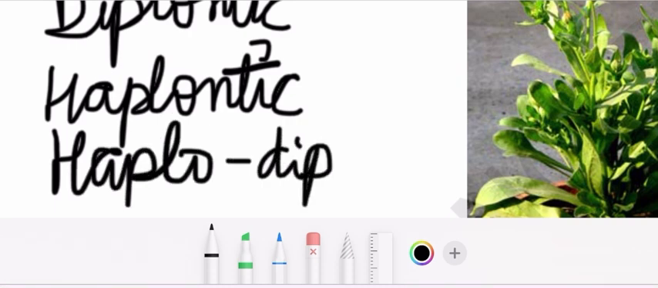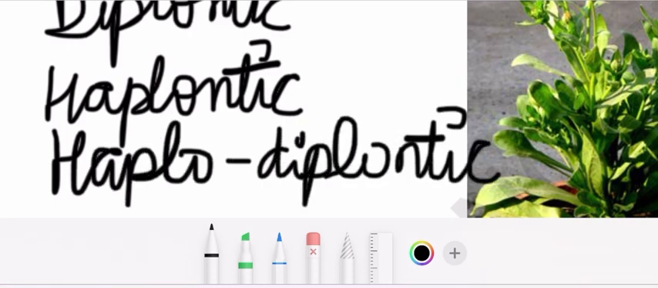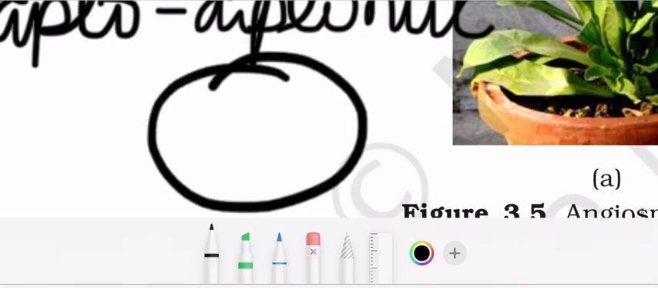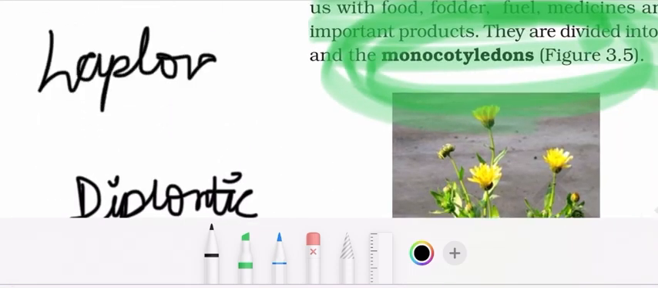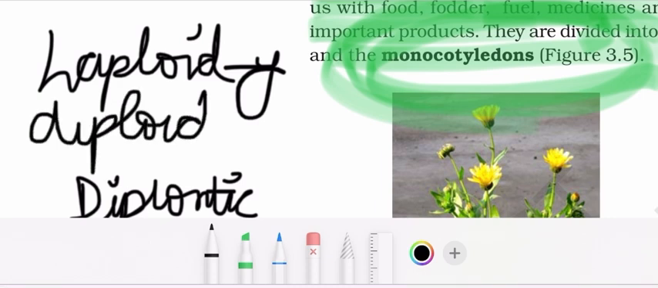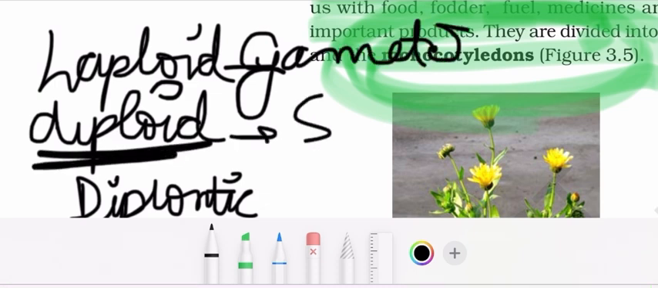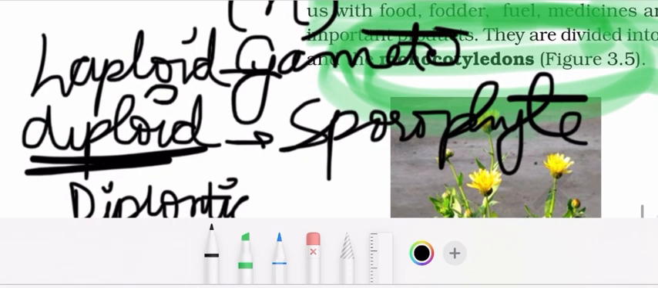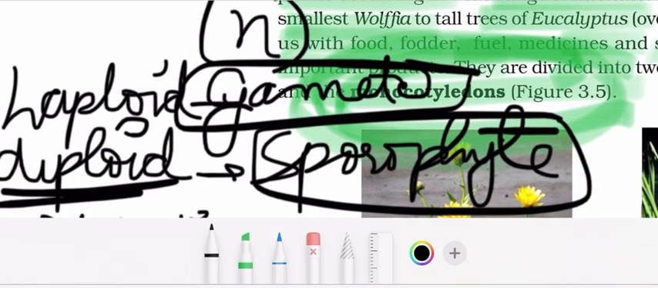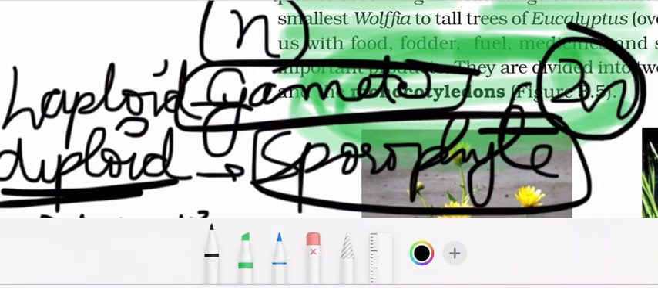Okay, so haplodiplontic phase is a phase in which half of the plant growth period is haploid. Haploid means gametophyte, and diploid means sporophyte, the 2n condition. So in the gametophyte, this is the n condition, mitosis will occur. In the sporophyte condition, meiosis will occur, as it is 2n.